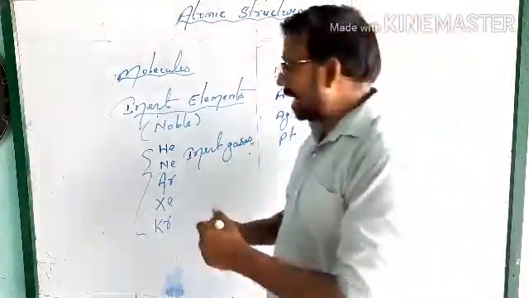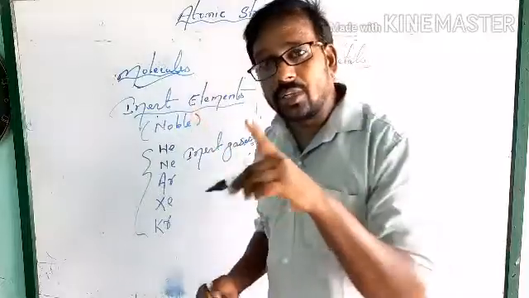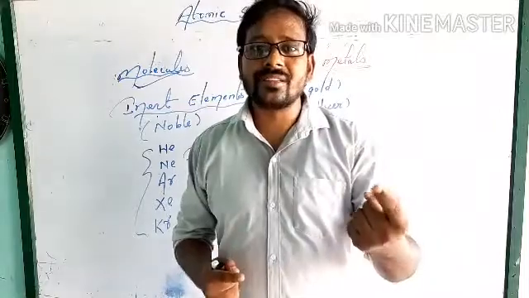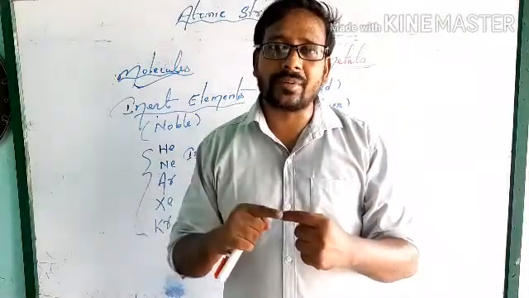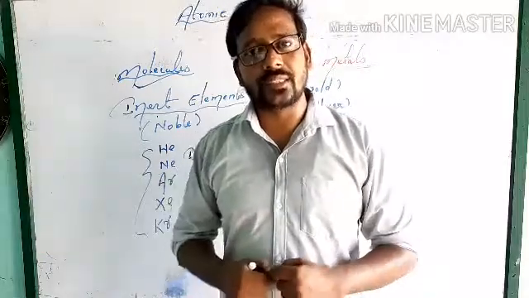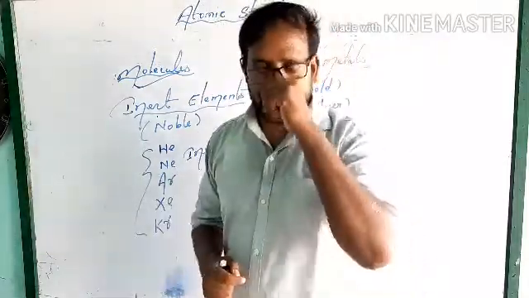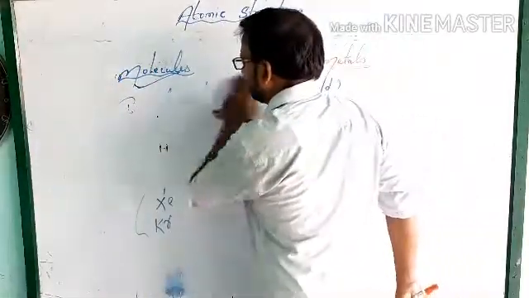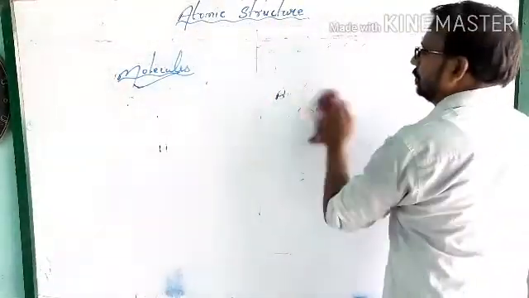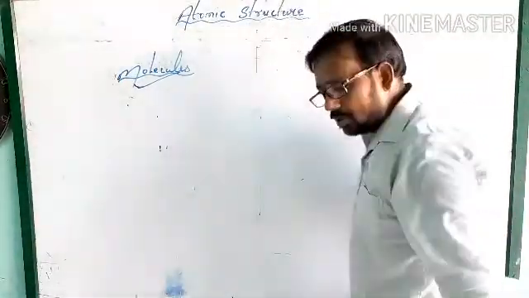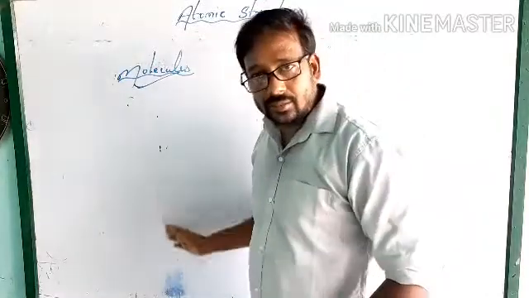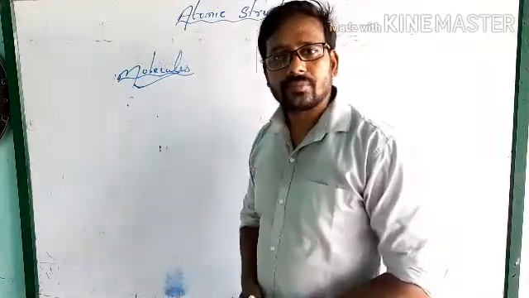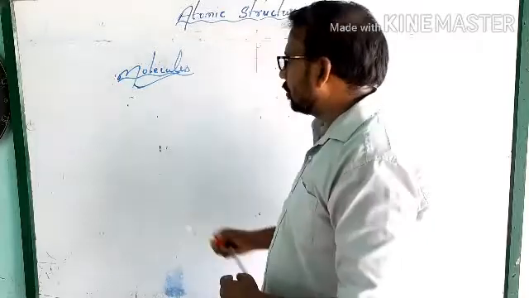But today we are going to start with what a molecule is. In the case of molecules, we will talk about reactive metals. Reactive means which can react. One atom can combine with another atom, and these are called reactive metals, reactive elements. So now let's get started. We have already discussed noble gases, which are also used in electric bulbs.